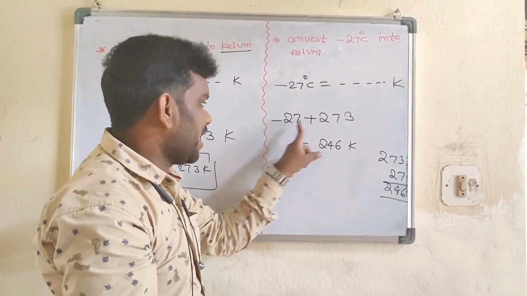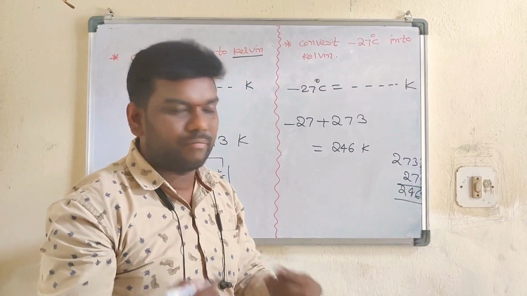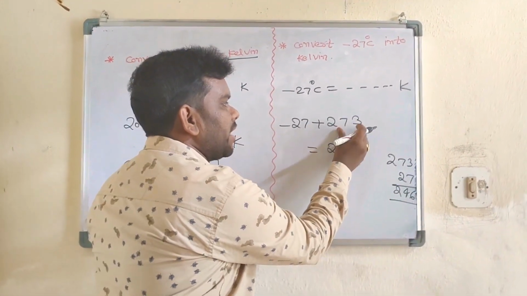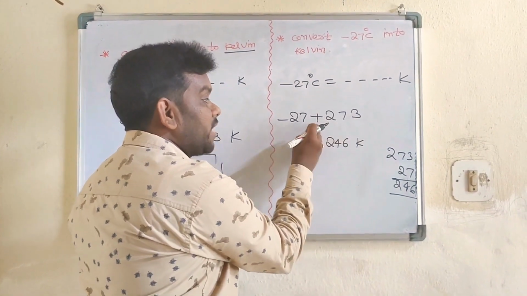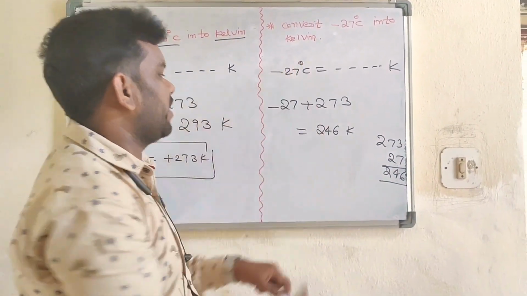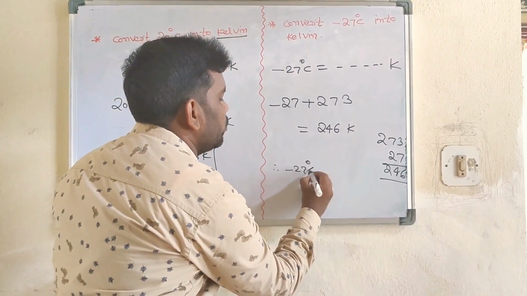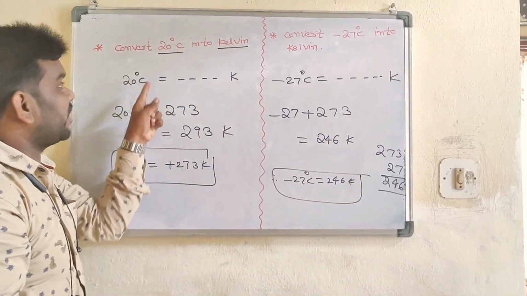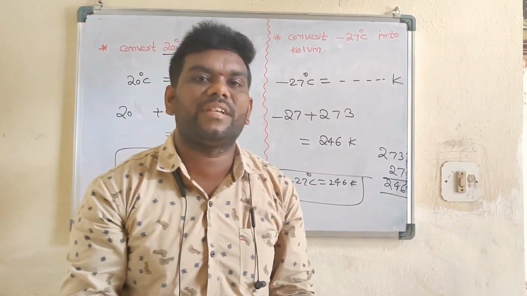So students, minus into plus is minus, but here the big number is 273, and its symbol is plus, so we take the answer as positive. Then finally minus 27 degrees Celsius is equal to 246 Kelvin. This is how to convert Celsius into Kelvin. It is very important.